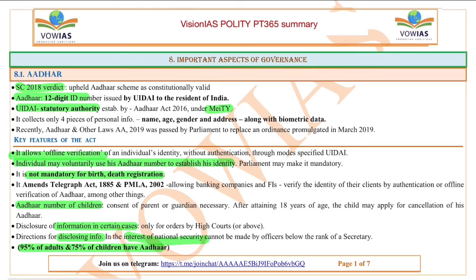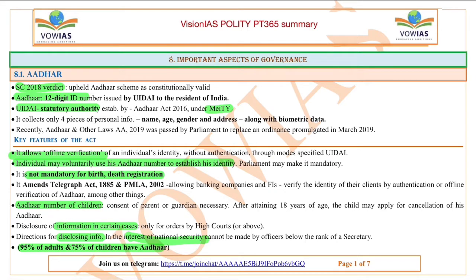If you see some of the key features of this, what are they? It allows offline verification of Aadhaar, and also individuals may voluntarily use their Aadhaar number to establish their identity. That means Aadhaar can be used as an identity card also, and it's not mandatory for a person. That means it is not mandatory for birth or death registration. Aadhaar is not mandatory.